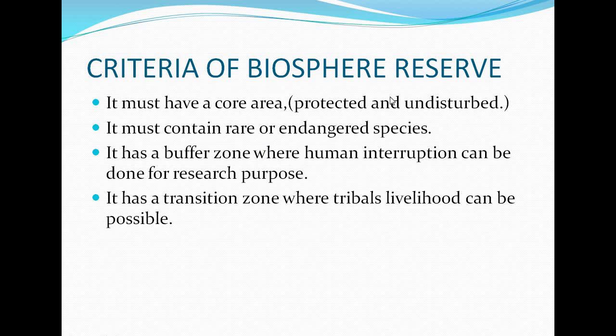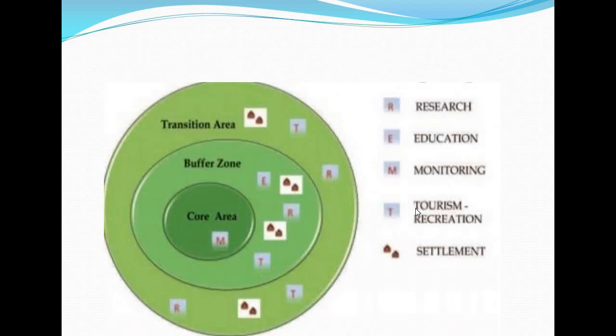So what are the criteria of a biosphere reserve? It must have a core area which is protected and undisturbed by people. It must contain some rare or endangered species. It must contain a buffer zone where human interruption can be done for research purpose. It has a transition zone where tribals' livelihood can be possible. Here is the picture.